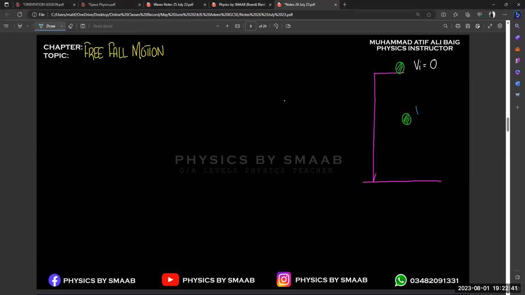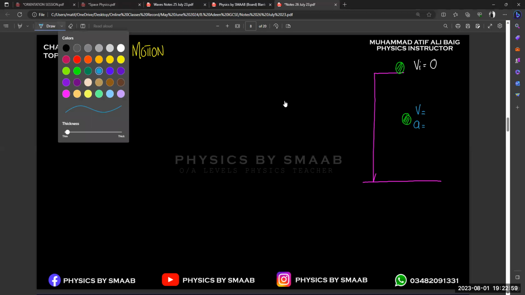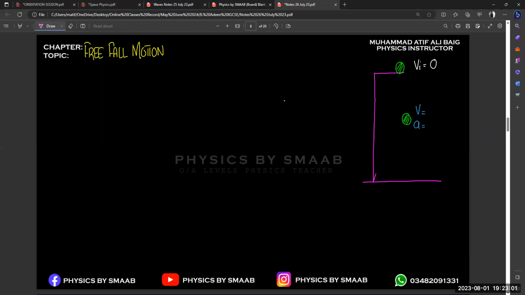So if we want to write about velocity and acceleration for this ball, what do you think, will the velocity and acceleration increase, decrease, remain the same, or what happens? I think the acceleration will increase and the velocity will also increase. Yes, because we are starting from zero, so definitely both quantities will increase.